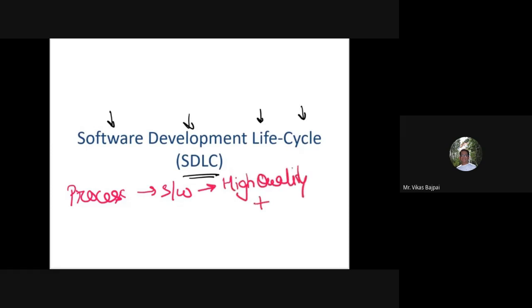and low price. That means the aim is to optimize everything. On one side, I'm talking about high quality, and on the other side, I'm talking about low price.